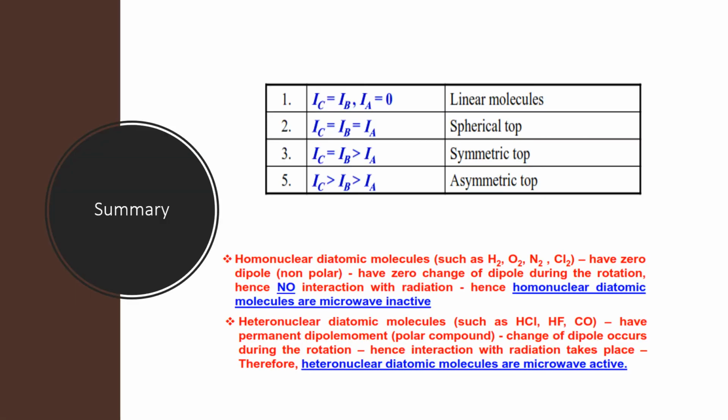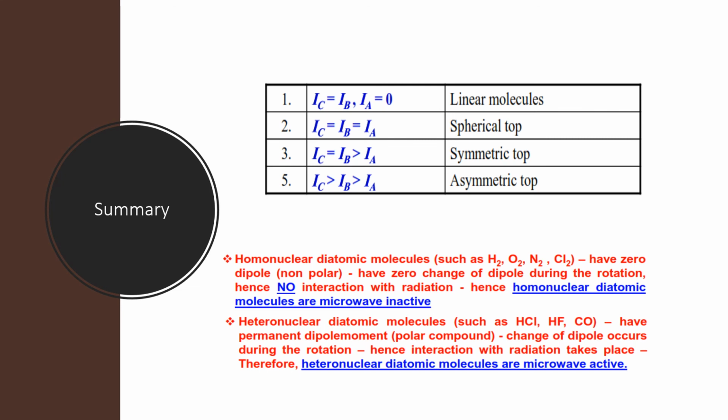To summarize, for linear molecules, of the three moments of inertia IA, IB and IC, IB is equal to IC and IA is equal to 0. For spherical tops, the symmetry is such that all bond angles and bond lengths are the same, so all three principal moments of inertia are the same.